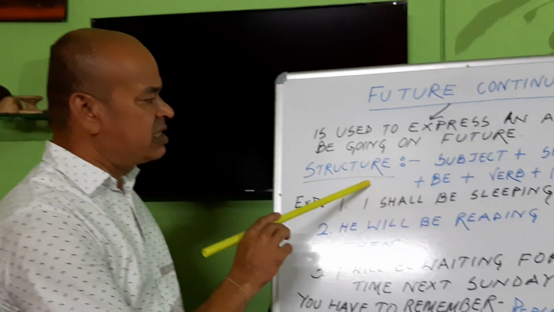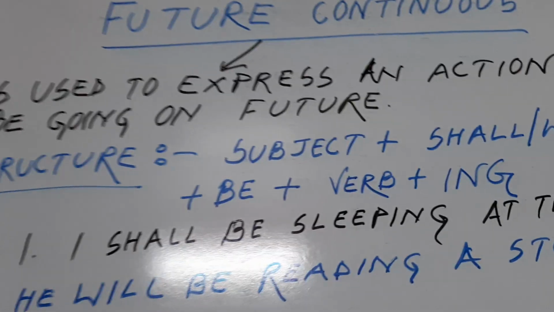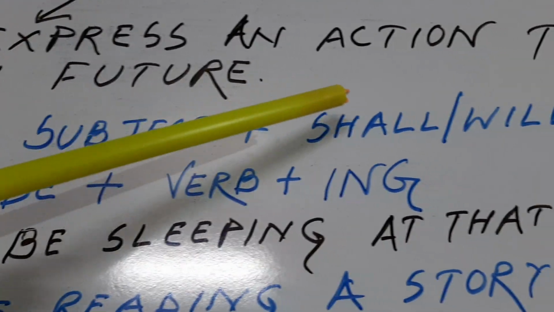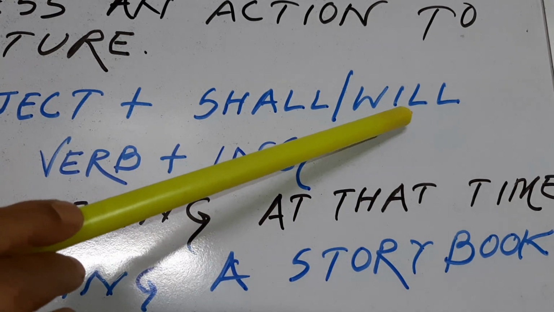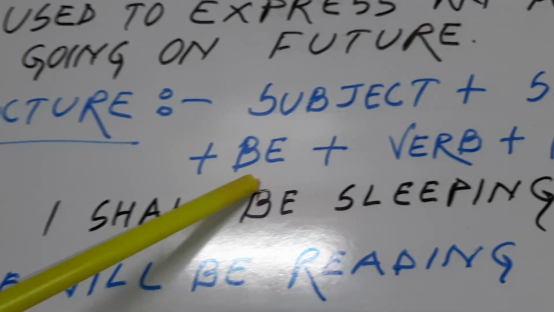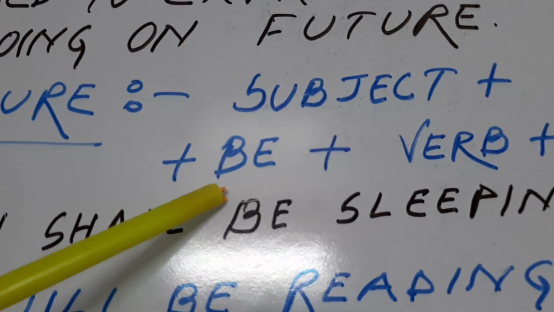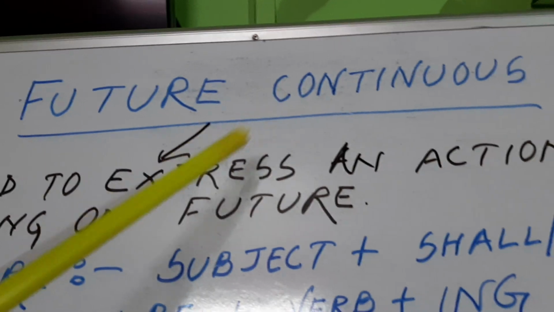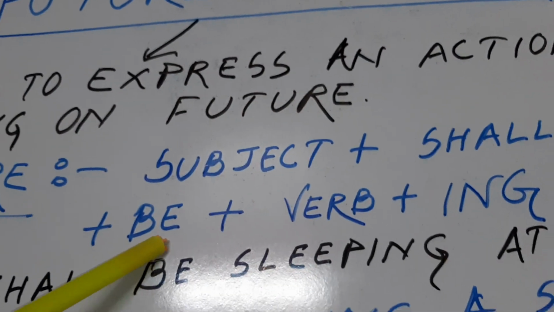Now see the structure. Structure is also very important. The structure of future continuous tense is, at first you have to write subject. After that you have to write shall or will, auxiliary verb or helping verb. After that you have to write be. Be is compulsory here. In each and every future continuous tense you have to write be.